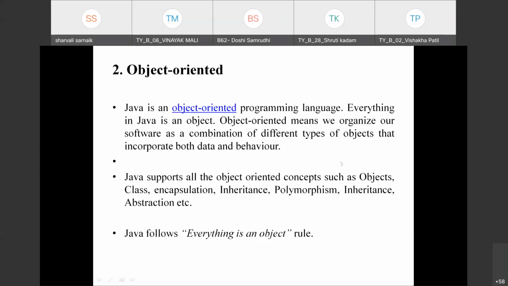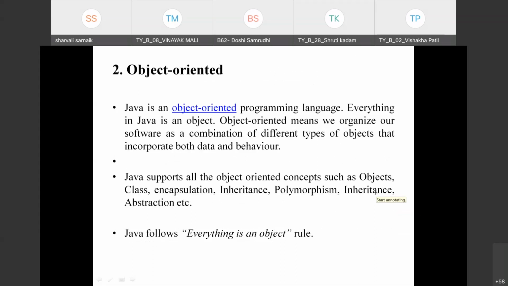Second, we have Java is an object-oriented programming language. Now, we say Java is an object-oriented language because every concept in Java is based on class and object. So whatever you are going to study in the Java programming language is fully based on the class and object concept, which you have studied earlier in C++.